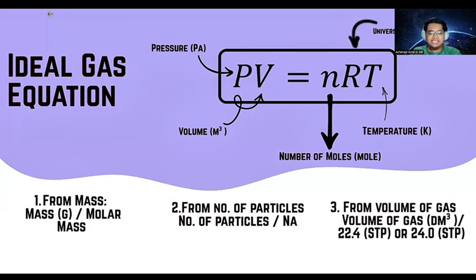This equation links pressure, volume, temperature, and the amount of gas all at once. So how do we find the number of moles, n? There are three ways. The first one is from the mass, the second one is from the number of particles, and the third one is from the volume of gas. Once you know n, you can use this equation to solve for any missing variable.